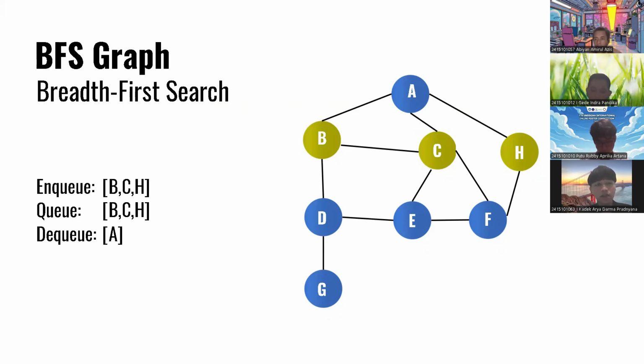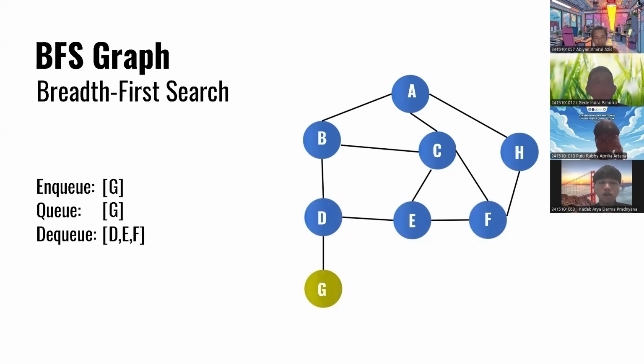B, C, H are processed in the Q, and we will DQ the A. A is taken out of the Q. D, A, F is enqueued, being processed in the Q. We will DQ the B, C, H. So the elements B, C, H are dequeued. The last element is G. G is enqueued, being processed in Q, and the elements D, A, F are dequeued.